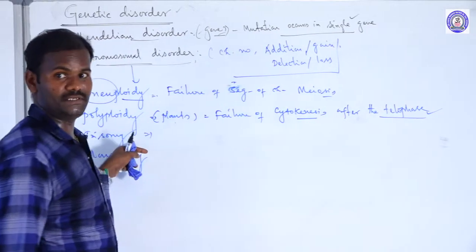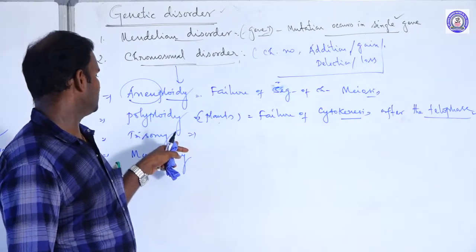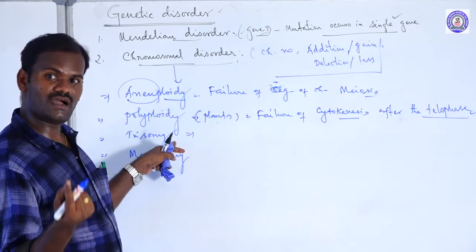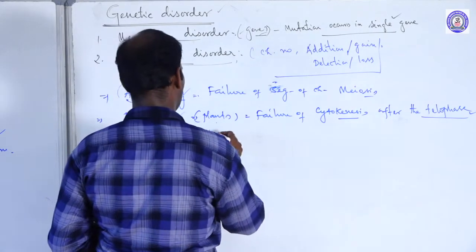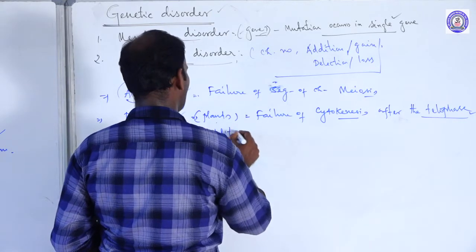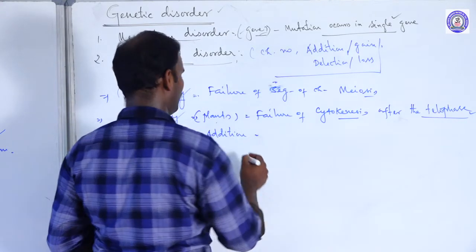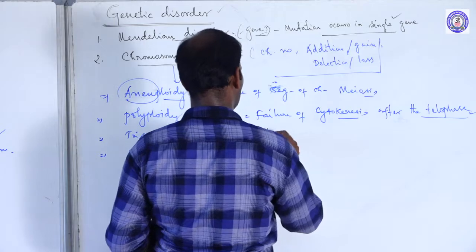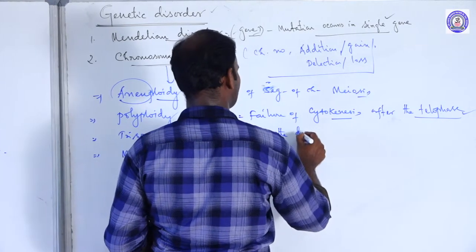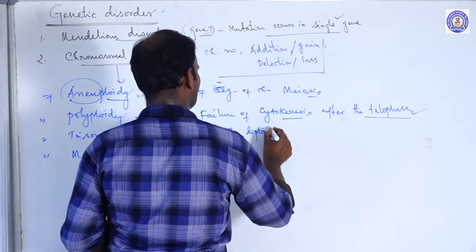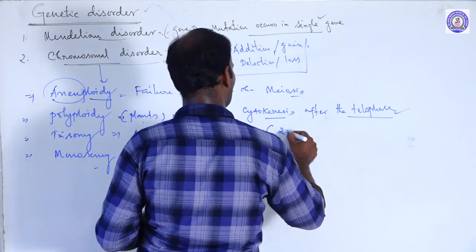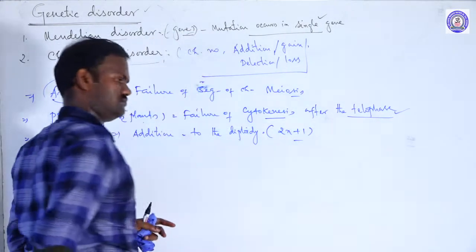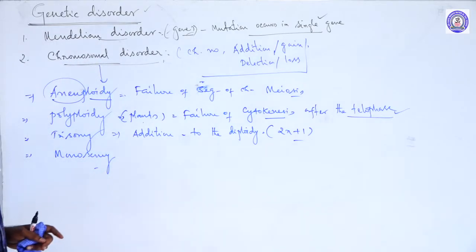These are extra copies. In some cases, there is addition of one chromosome to the diploid set, also called gain of a chromosome. As a result, trisomy is represented by 2n plus 1. Addition of one chromosome to the diploid set.